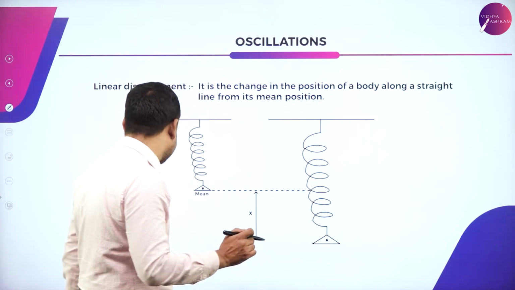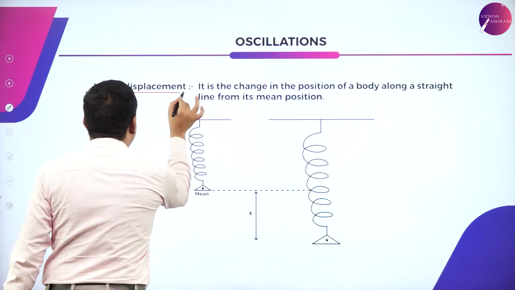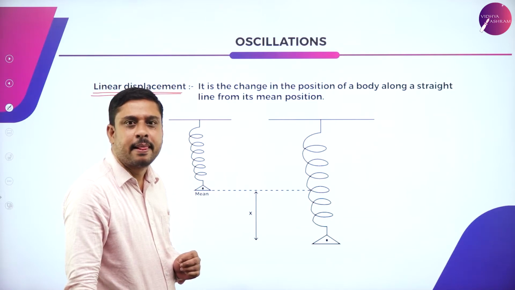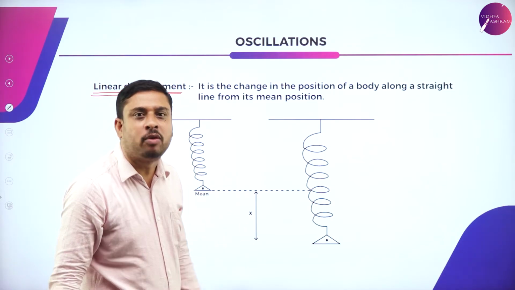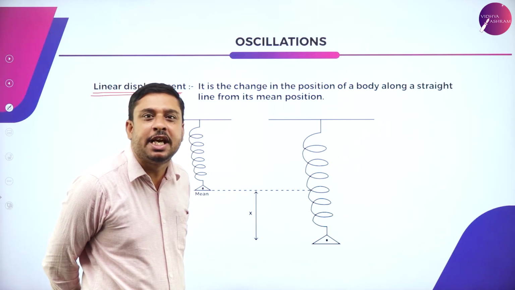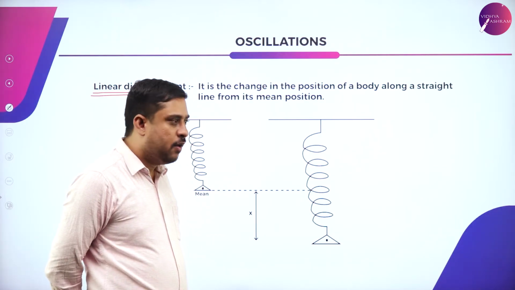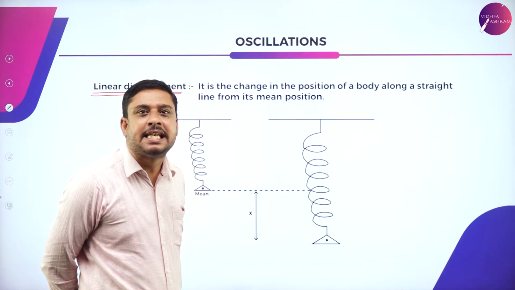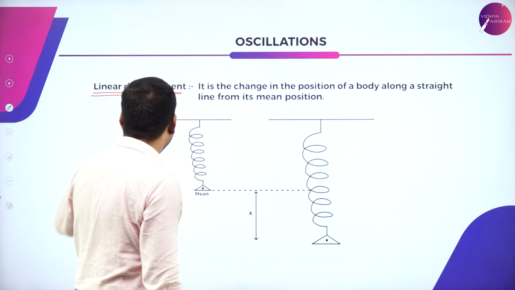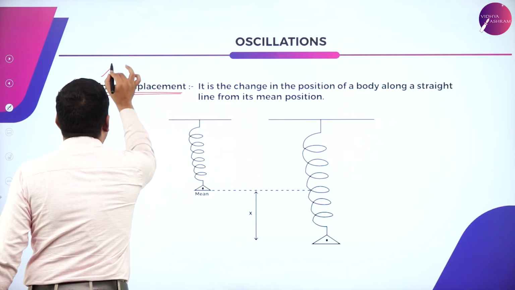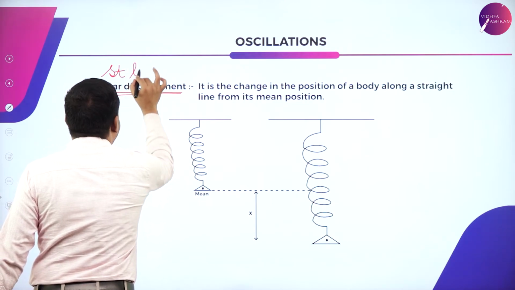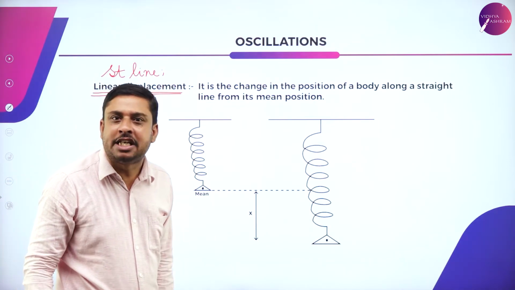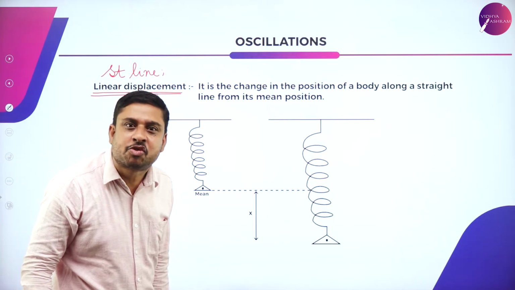Now coming to a concept called linear displacement. Displacement, you know, is change in position. When we talk about displacement, we told it is change in position. Linear means along a straight line. So it is change in position along a straight line.